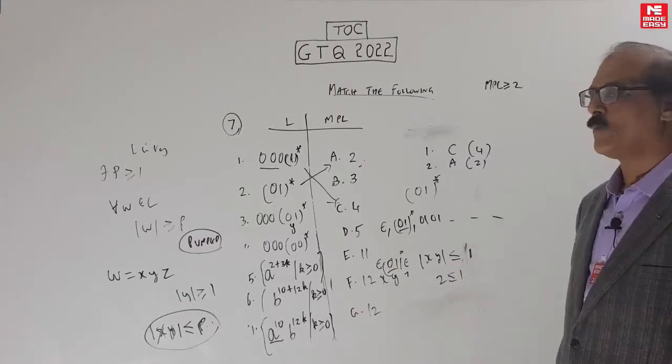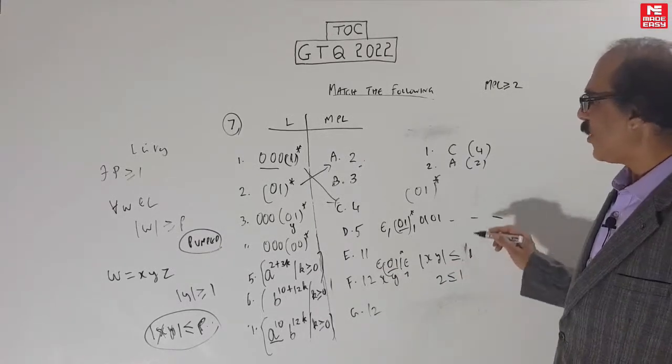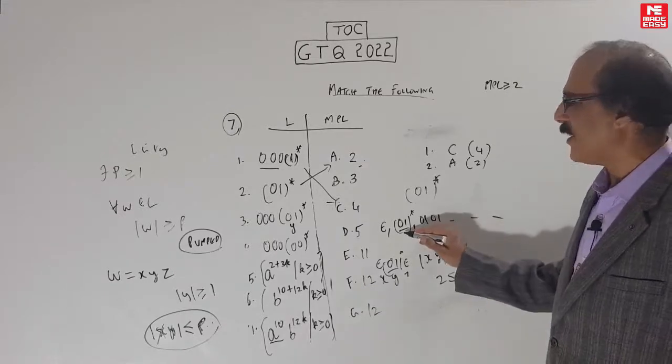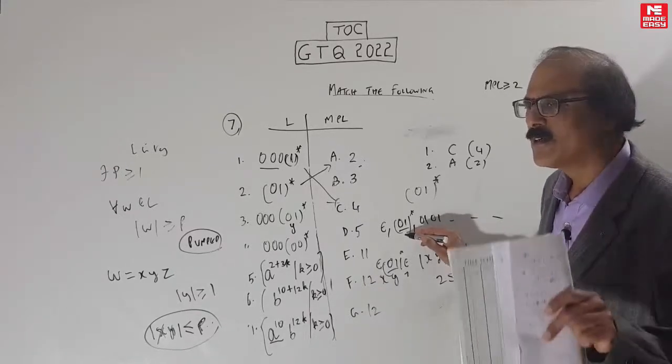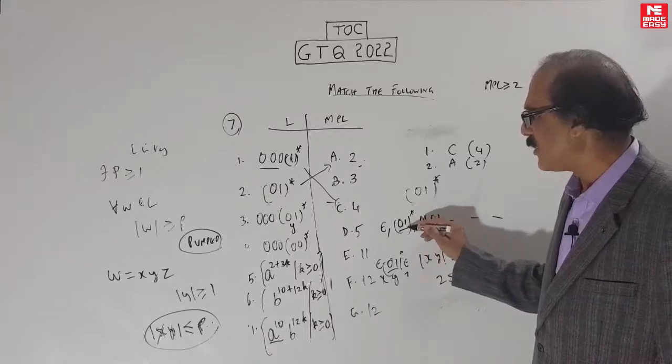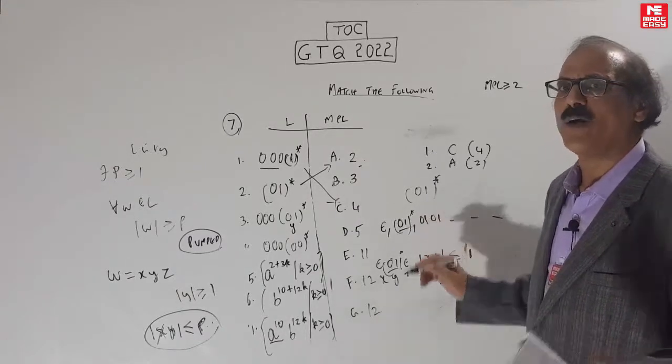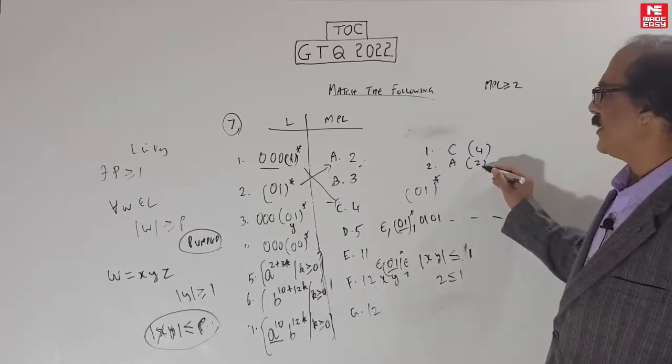2 cannot be less than or equal to 1. That's why I said always make sure that in case you are getting tempted to answer 1, before you do that, you see the bracketed star, what is the length of this? This is 2. How can you have 1 as the answer? It is 2 actually. 2 is the answer.